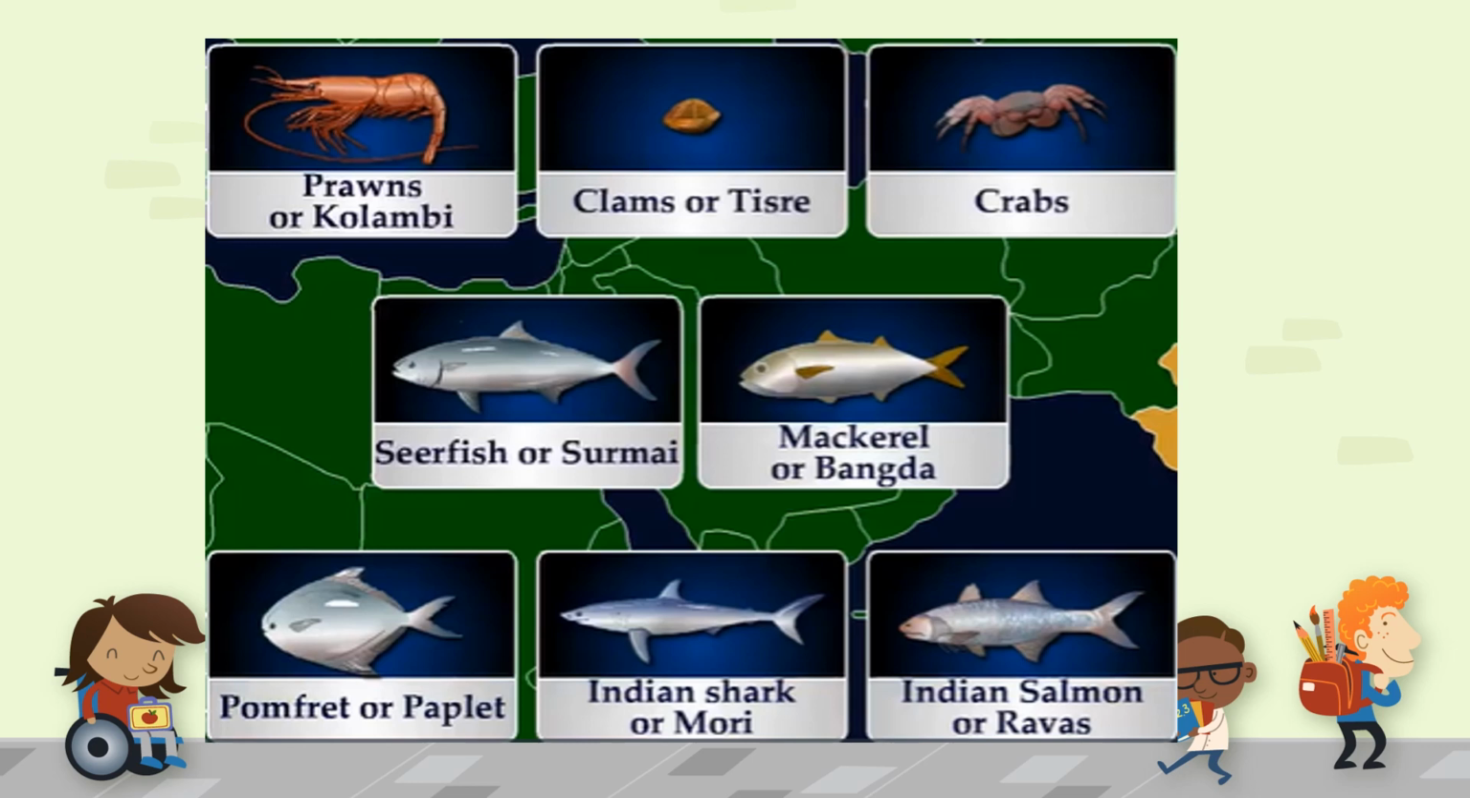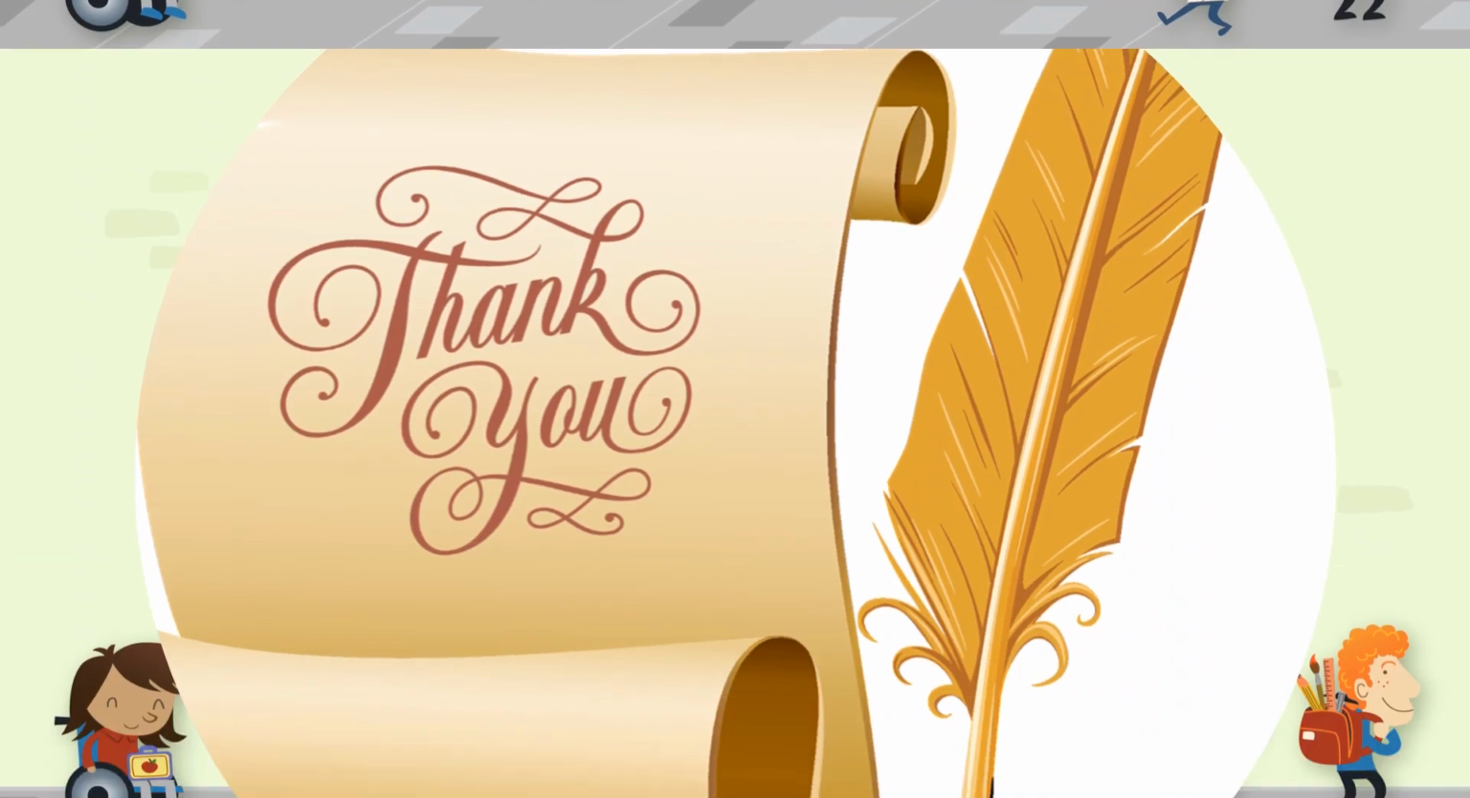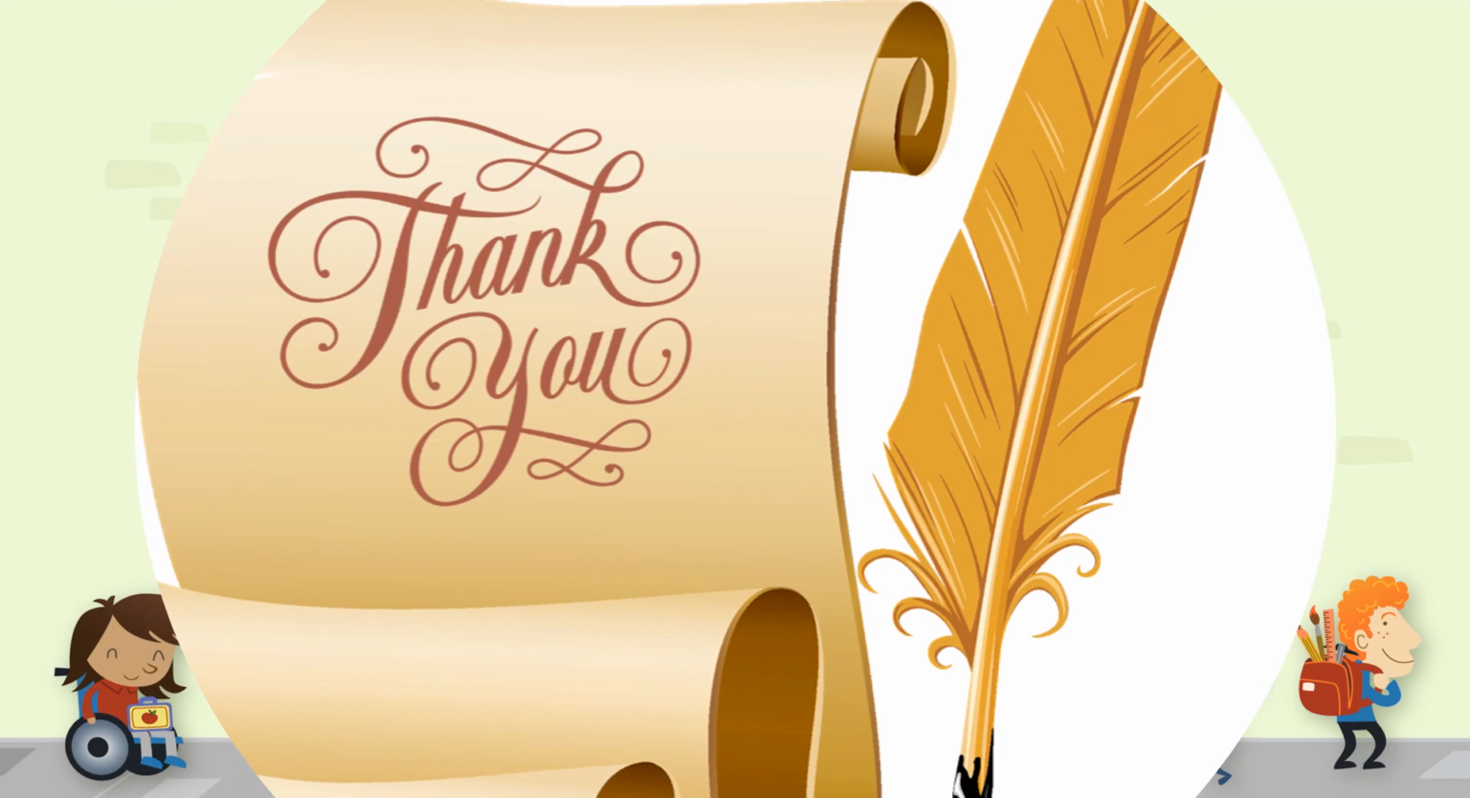Now in India, prawns or kolambi, clams or tisri, crabs, seerfish or surmai, mackerel or bangda, pomfret or paplet, Indian shark or mori, Indian salmon or rawas are mainly consumed by us in our diet. As we saw, the amount of fish obtained from oceans is much more than from rivers or lakes. So make it a point that oceans are as important in our life as rivers, lakes or the normal water that we drink in our house.